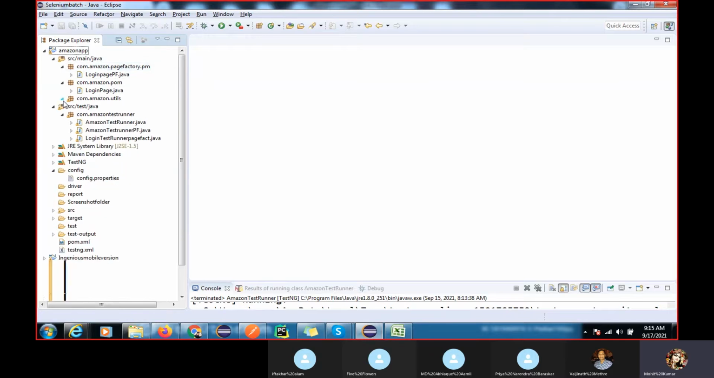So the first job is you have to develop the page object model, right? In this framework, I already taught you page object model. So one page object model I have developed using the By class. We already know, and I already showed you this.